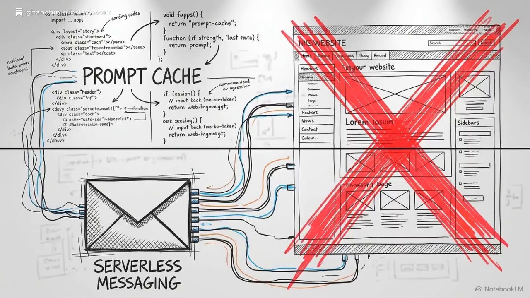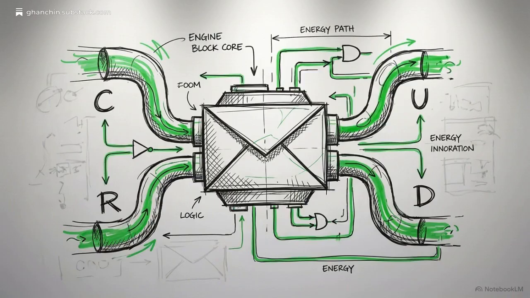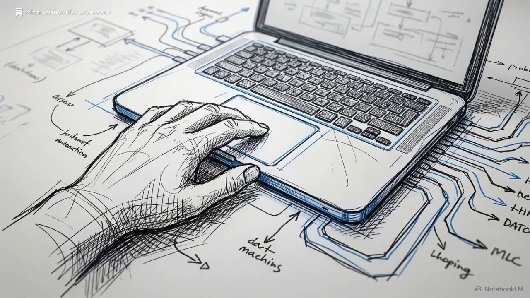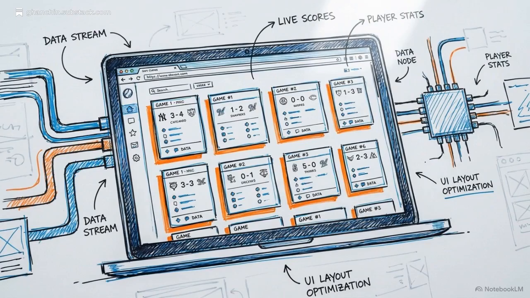By combining advanced prompt caching with serverless messaging, developers can bypass heavy front ends. Standard email inboxes become highly efficient, headless engines for creating, reading, updating, and deleting records. The user's experience starts in the browser, with a front-end application built on Vue 3 and styled with Tailwind CSS.